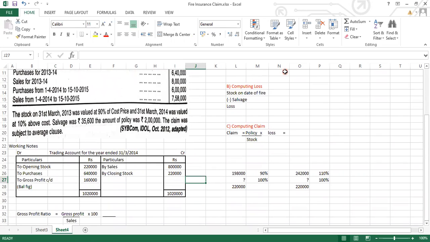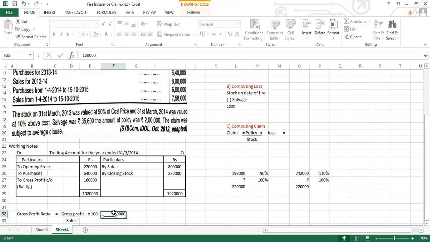So what is the formula? Gross profit divided by sales into 100. So how much gross profit did we get? We got 1,60,000 of gross profit, divided by sales. What is the sales value? 8 lakh.